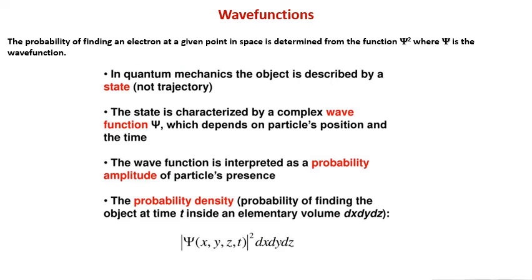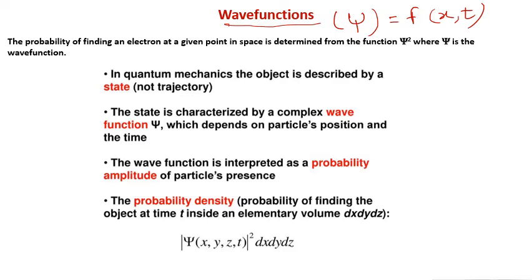Now coming to the wave function part. What is a wave function? The variable quantity which characterizes the de Broglie waves is known as the wave function, and it is denoted by the symbol psi. Psi is a function of position and time.